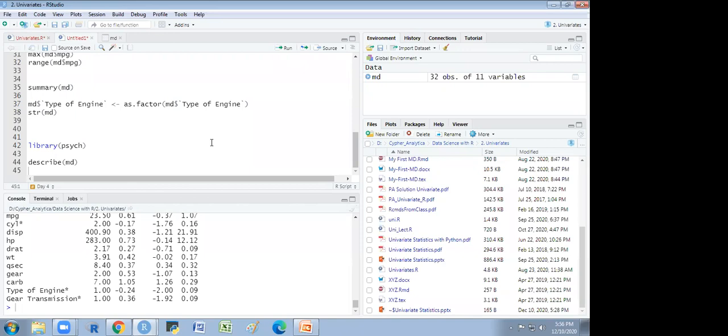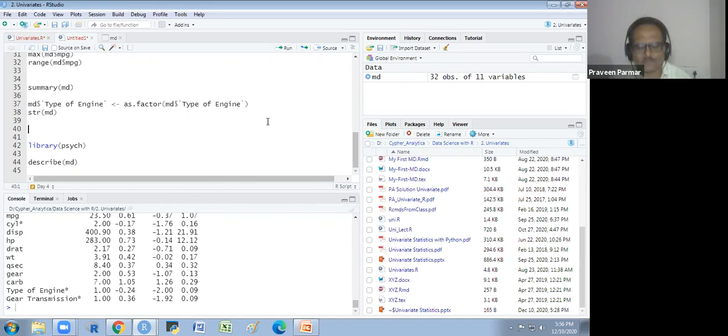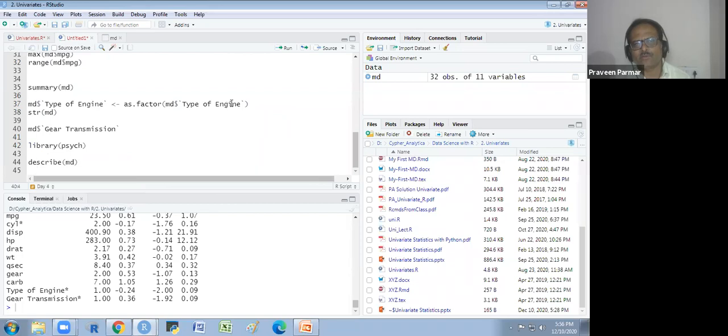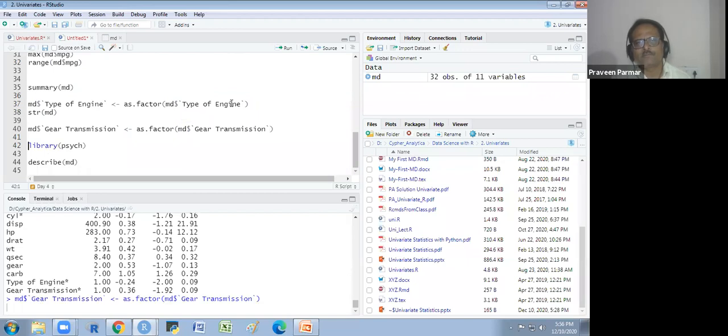Okay, doctor. So the column that we are choosing in this case is type of engine, right, doctor? Yes, yes. So I will show you again. You see MD, I have just put the dollar, then I will get the drop down menu of all the variables. So whatever variable I want to select, like the gear transmission, I could select the gear transmission. I could also convert this as factor. Look at this.